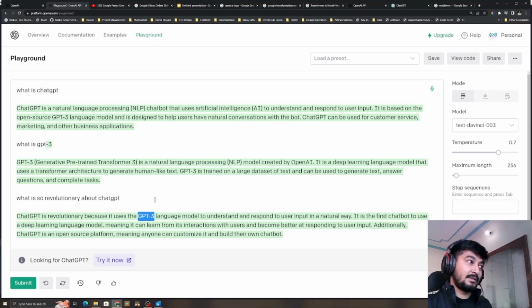Because of that, ChatGPT was able to train on a huge data set. I'm talking about petabytes of data. Earlier, that was not possible. That's what makes it quite revolutionary. When ChatGPT was getting trained, it had so much data to work with that it can come up with its own explanations.